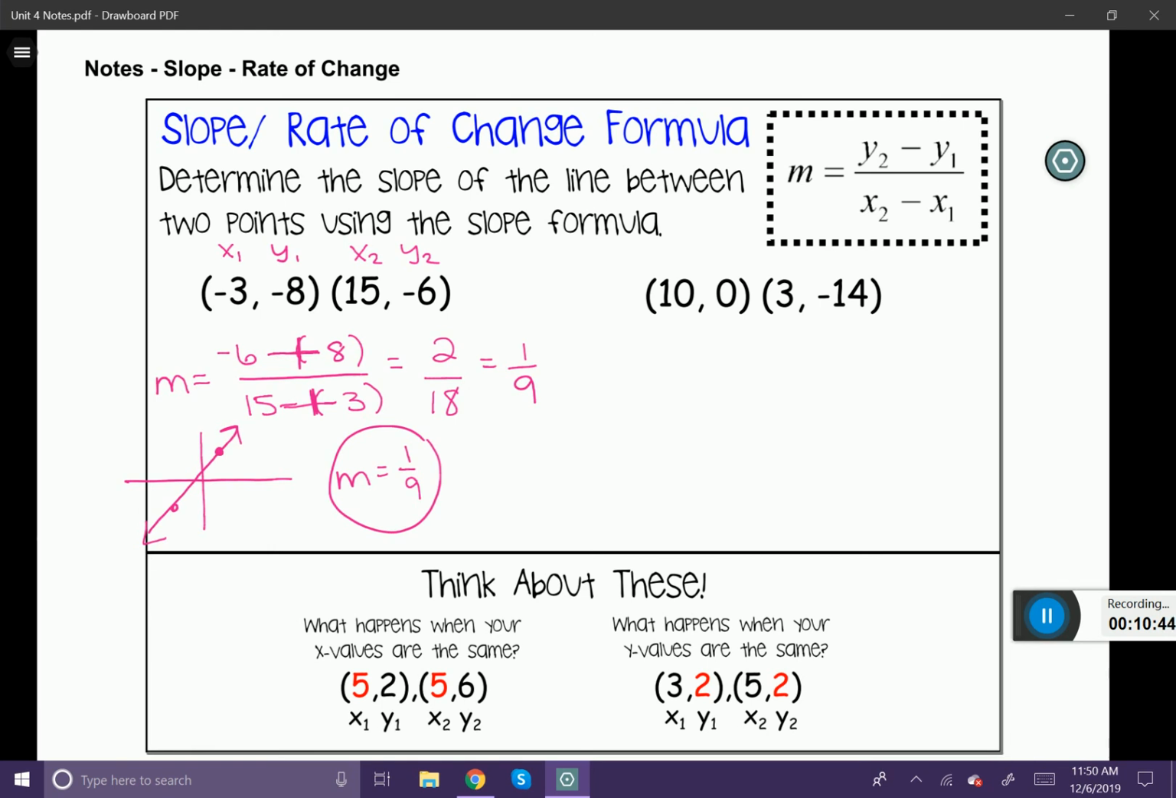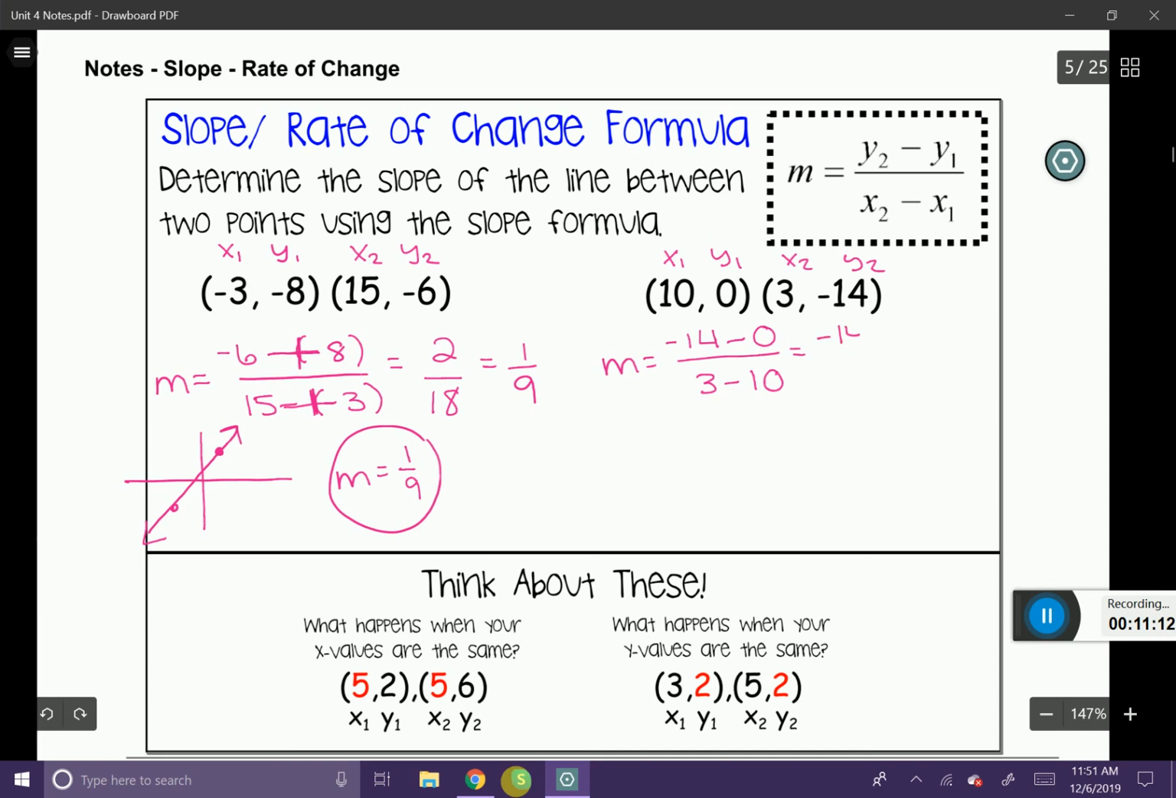This is kind of a unique example here. Let's go ahead and label our x1, y1, and x2, y2. All right, let's plug it into the formula. M equals -14 minus 0 over 3 minus 10. I'm going to simplify it this time. Notice that there aren't any negative negatives. There's just a minus sign, which is fine. So my numerator is -14 divided by -7. I'm going to simplify that down to +2. So the slope of this line that contains these 2 points is 2.